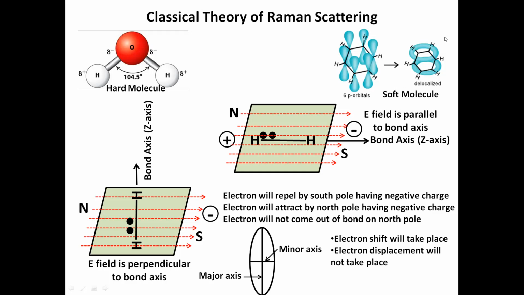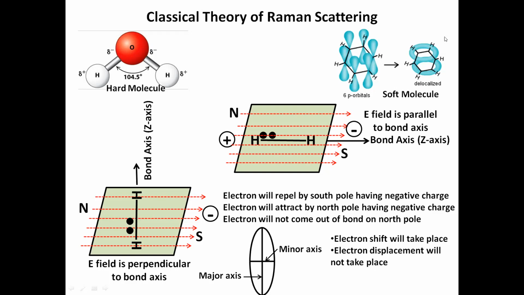Now, there is another question. An ellipse has a minor axis and a major axis. Where will we get the minor axis and where will we get the major axis? The major axis shows that the electron shift takes place too much: the electron will be repelled by the south pole having negative charge and attracted by the north pole.